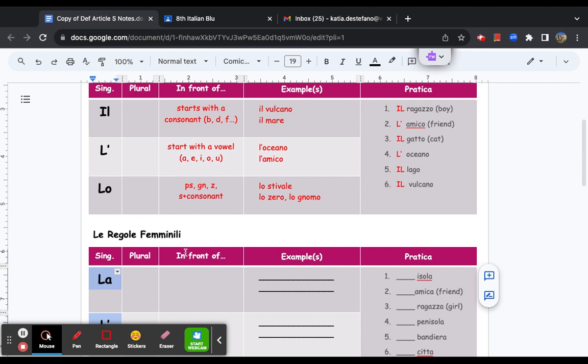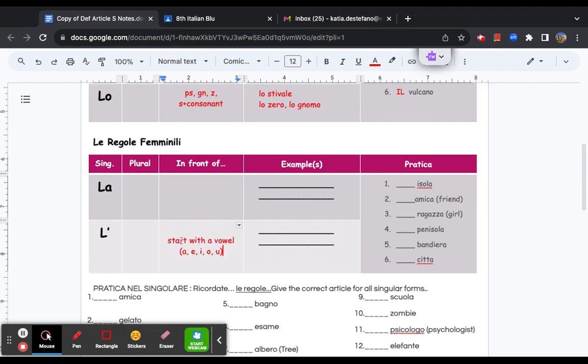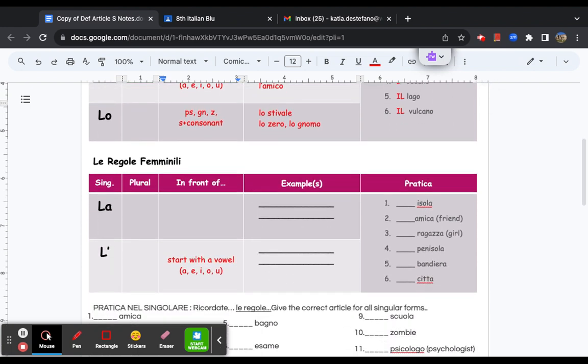Which one comes in front of a vowel? If you said l'apostrofo, then yes, you are correct. L'apostrophe comes in front of a vowel, any word that starts with a vowel. So that means la comes in front of any word that starts with a consonant. So let's do some examples here. La words. We might have a la word like la penisola, right? La penisola.